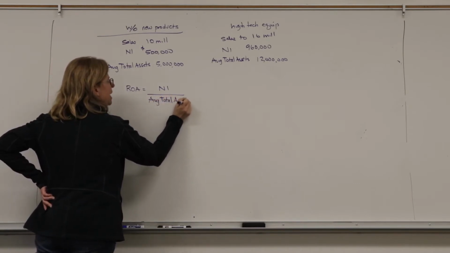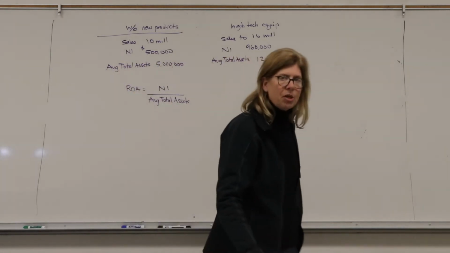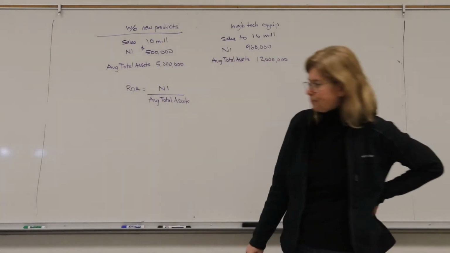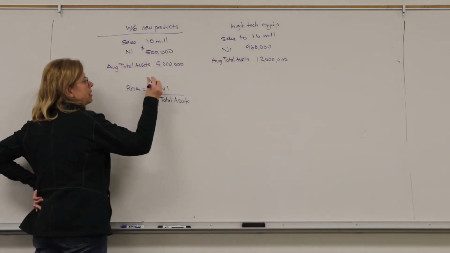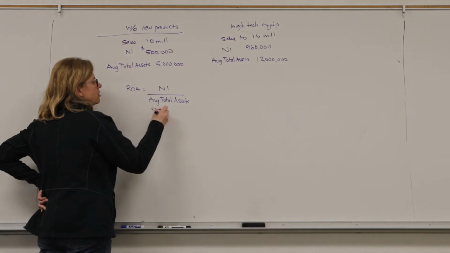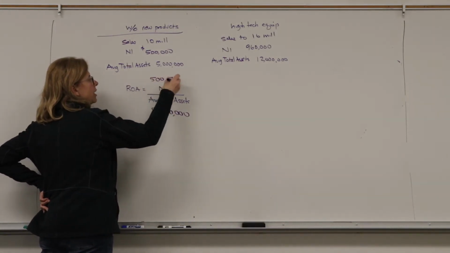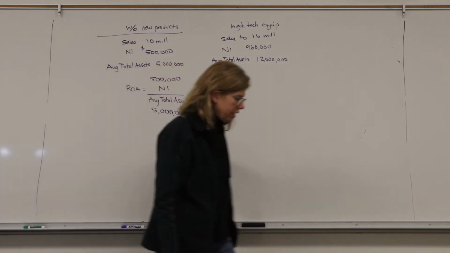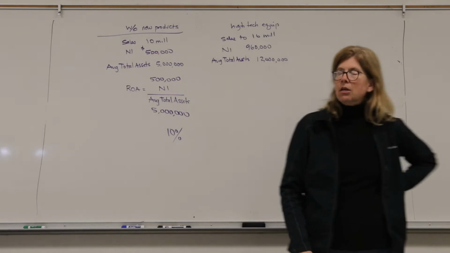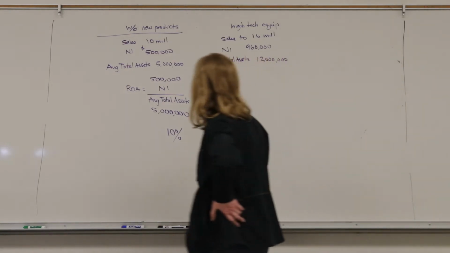Now this should never be the sole ratio I use when I'm determining whether I want to buy equipment or not. And we'll discuss that in a minute. But currently, if I do nothing, my $5 million of assets is generating $500,000 of net income. There is a 10% return on the assets I'm using in the facility to make my products. And I'm getting income out of them.